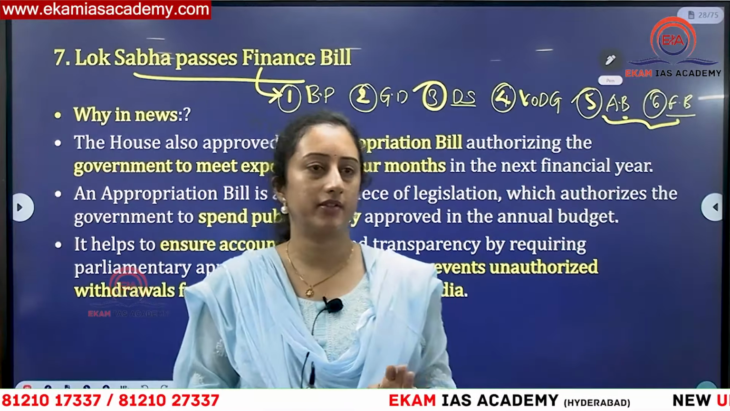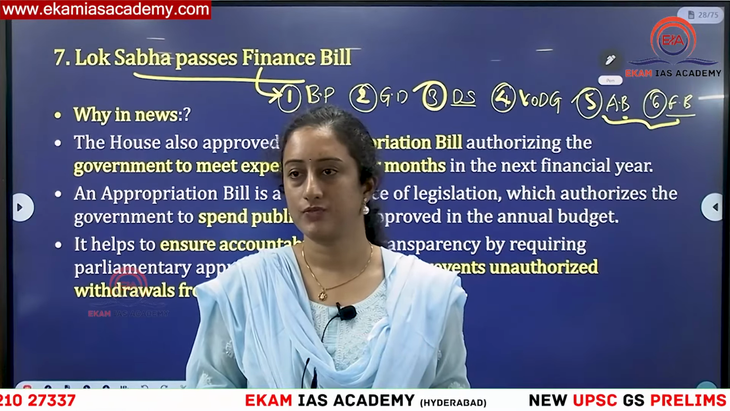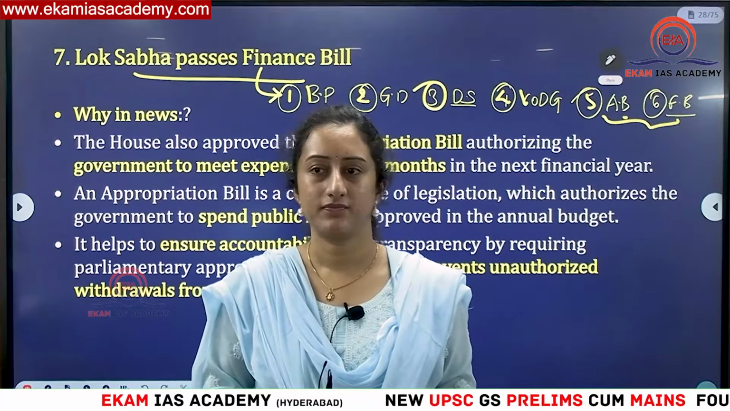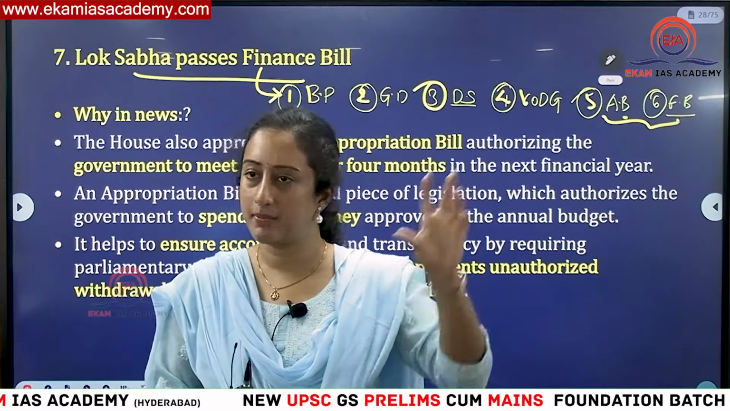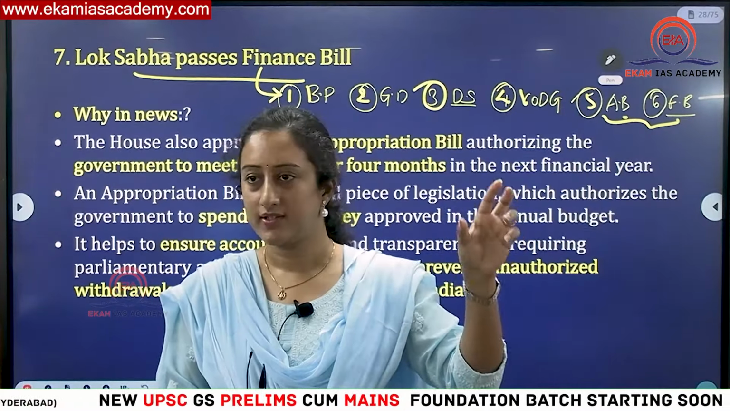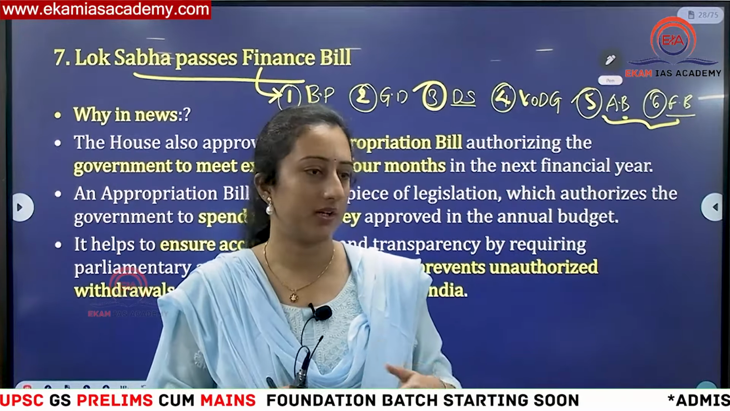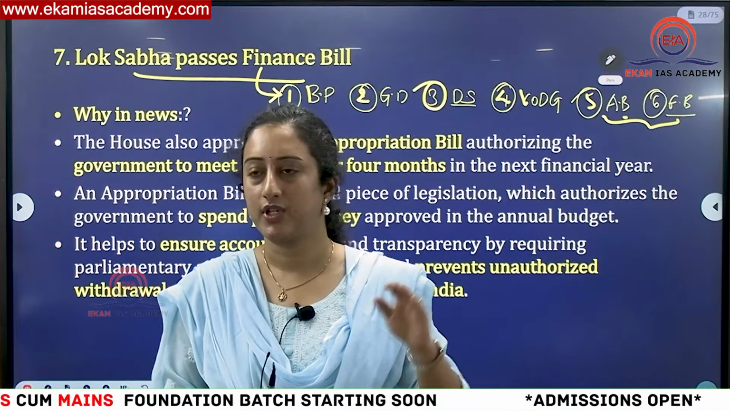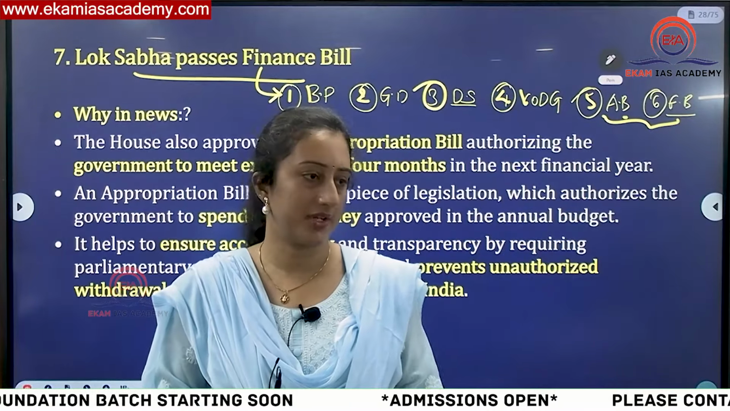But there will be three different cut motions: policy cut, token cut and economy cut. Okay, what is policy cut? That means as 100 is asked, 80 is granted, some amount will be reduced. Token cut, whatever is asked, for that only 100 rupees will be given. That means they're showing that we are not happy with the proposal of the government or the ministry. Amount will be reduced to only 100 rupees to show dissatisfaction.